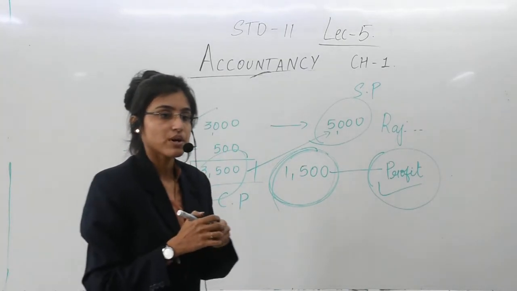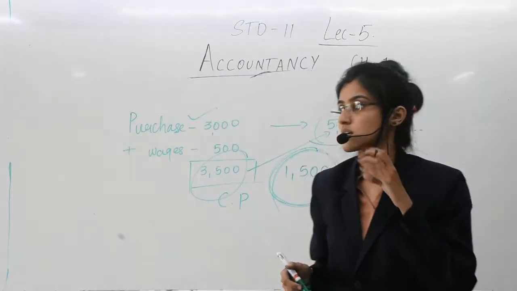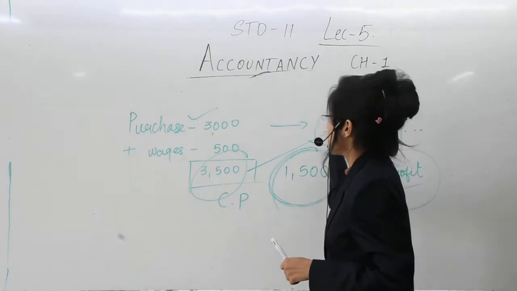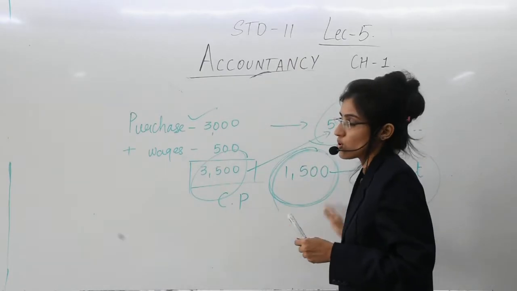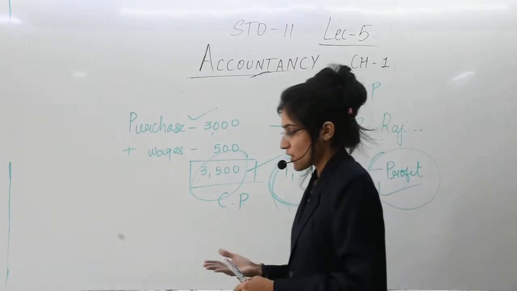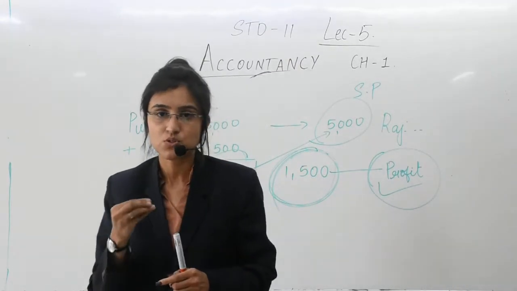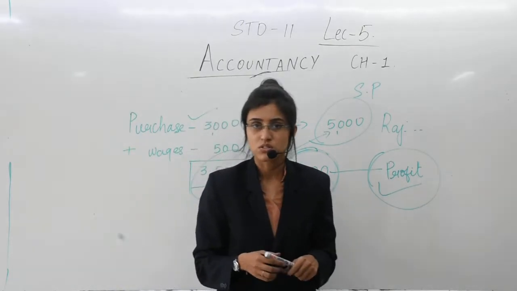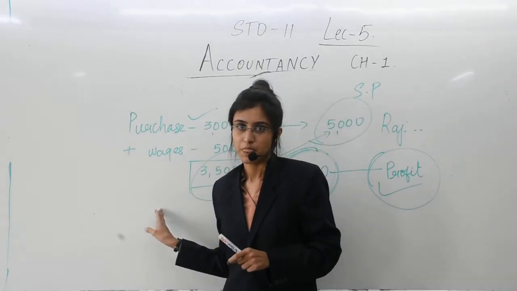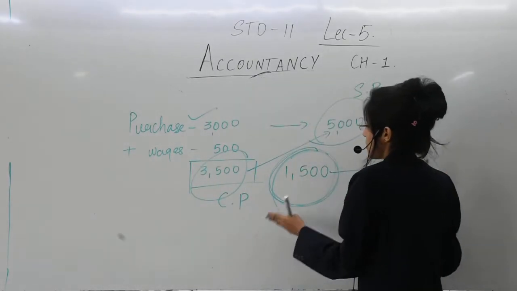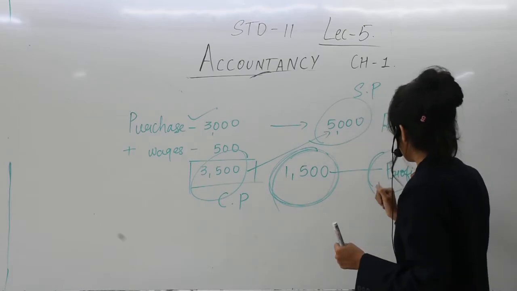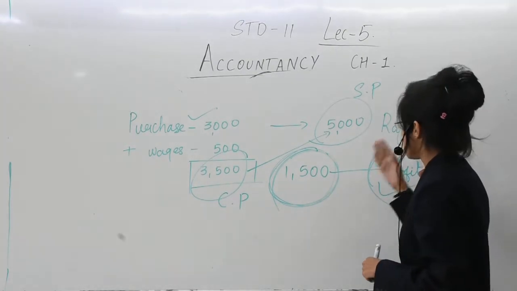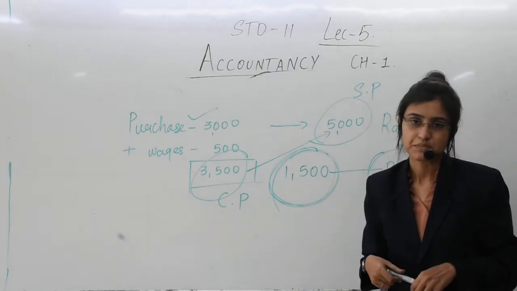So how did you get to know that this is the amount of profit? Yes, once you have obtained the result of all the transactions, that if I have sold goods of rupees 5,000 to Rajnikant, what is the amount that I have paid for the purchase of these goods? It is 3,500. And then I have deducted and obtained the amount of difference, that is 1,500, and this is the profit.